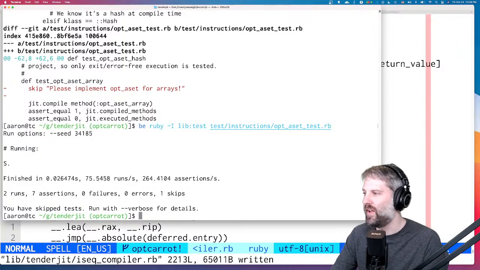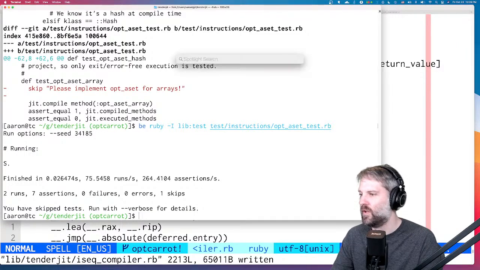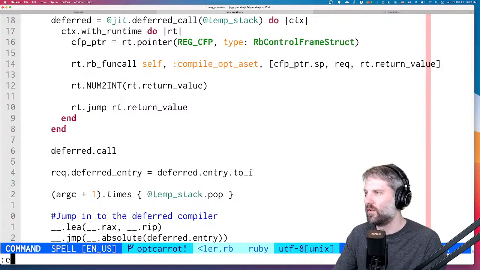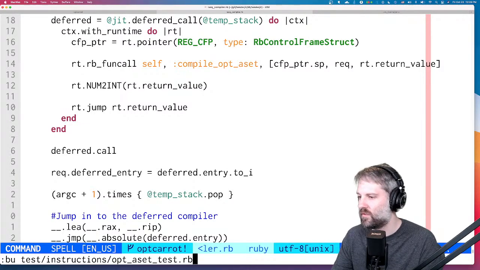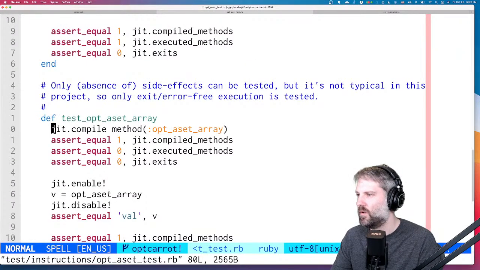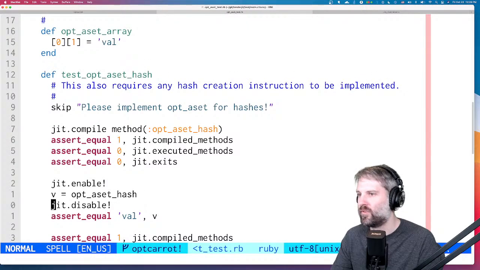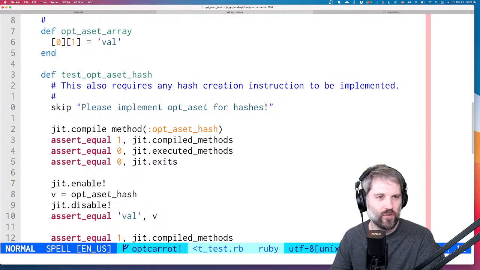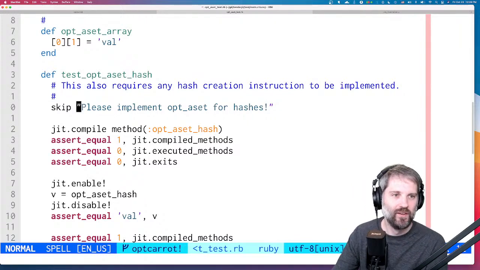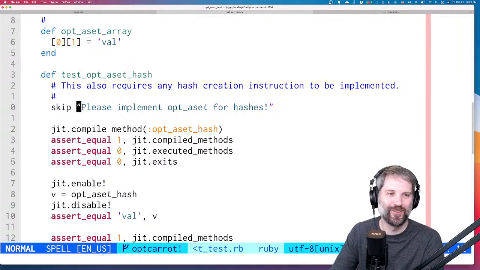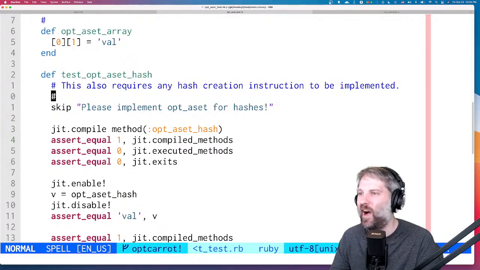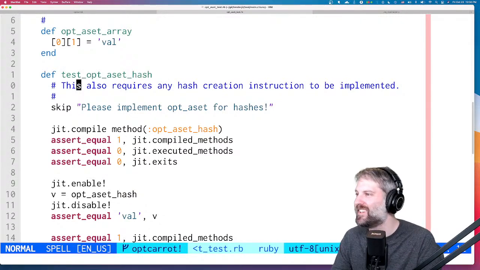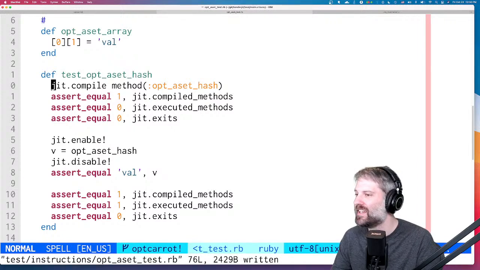Hey, it passed. Great. And actually, while we're here, let's take a look at that other test, the aset test, because I think there was a skip in that one. Please implement opt aset for hashes. I think hashes are already implemented. Raise works as expected, so do breakpoints. Yes. I think this is implemented, so let's try.